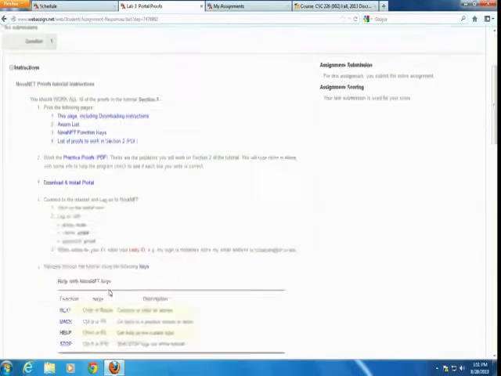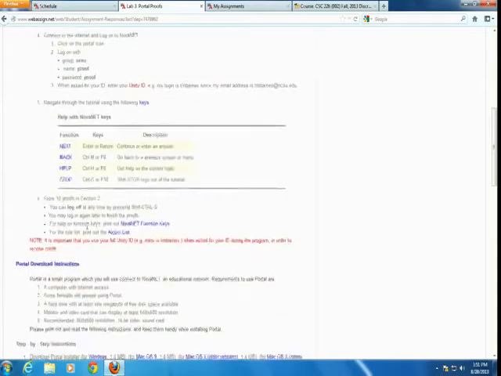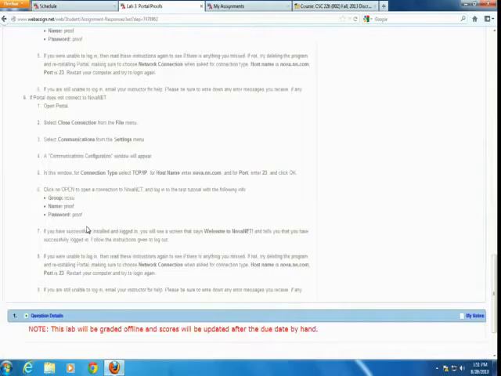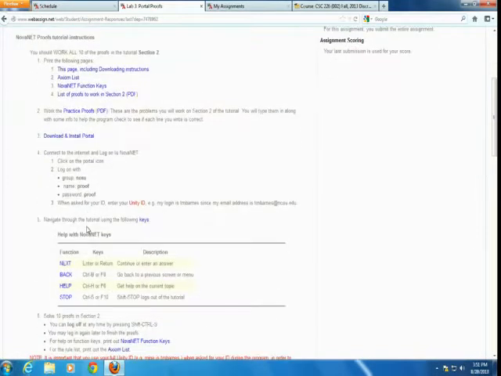It has a lot of instructions for downloading a piece of software called Portal, which will help you access NovaNet. It is an old client-server software that has some centralized tutorials that we've built for you, and there's a lot of instructions for them. Please follow them. They pretty much should be okay. If you do have trouble, please post on Piazza if you need some help.